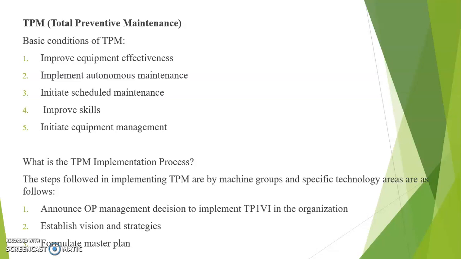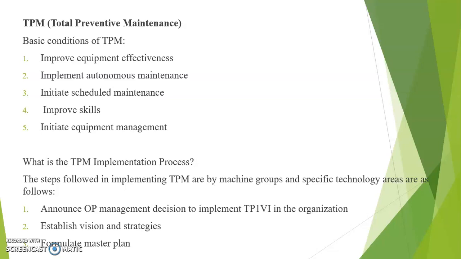And the second one, implement autonomous maintenance. This autonomous maintenance by operator is a unique feature of TPM. Operators normally do not care even to clean their machine properly. To change their mindset and make them understand the importance of carrying out the maintenance is a big task. Everyone in the organization must believe that it is possible for the operator to understand the equipment maintenance.